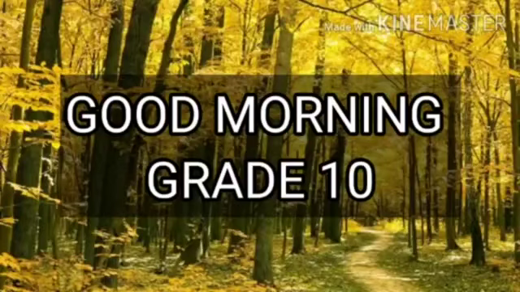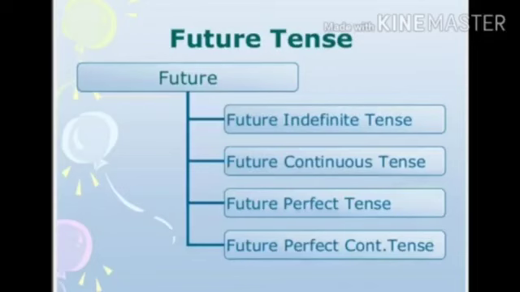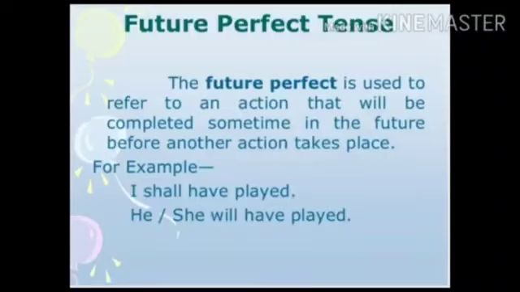Keep it up. And now today let us move on to the future perfect tense and future perfect continuous tense. First of all, what is future perfect tense? It is used to refer to an action that will be completed sometime in the future before another action takes place.